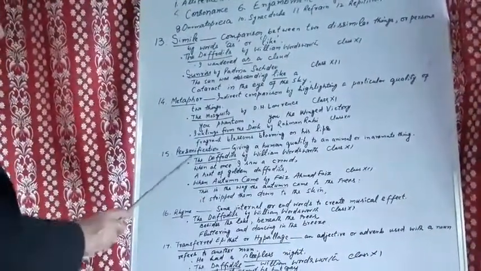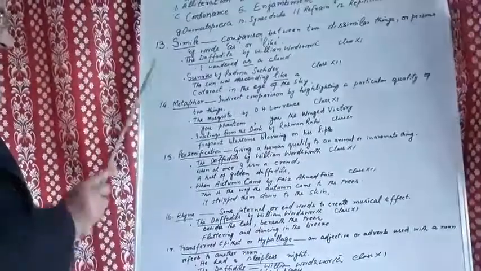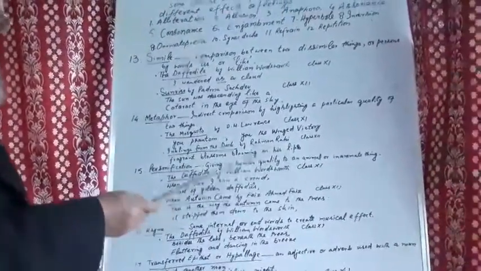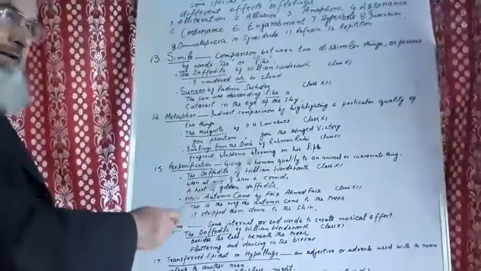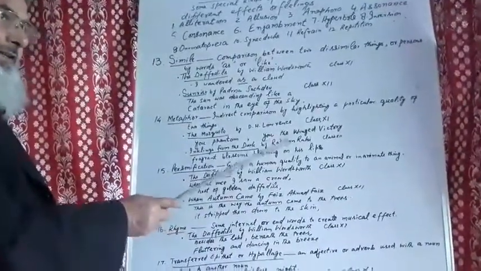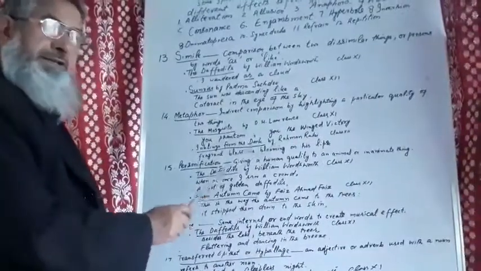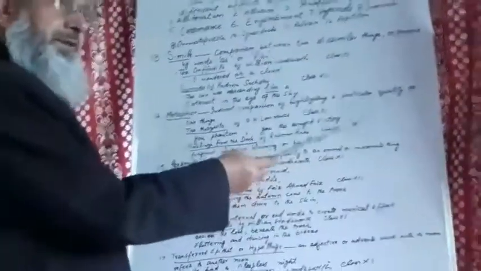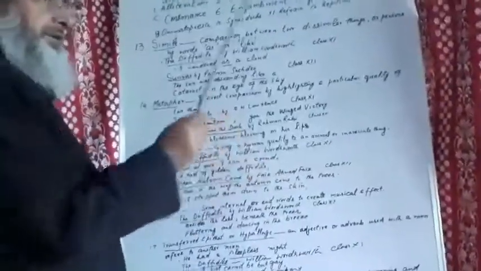Number 15, personification. In personification, we give a human quality. We attribute a quality that is characteristic of human beings, but this quality, this feature is attributed to an animal or some non-living or inanimate thing.